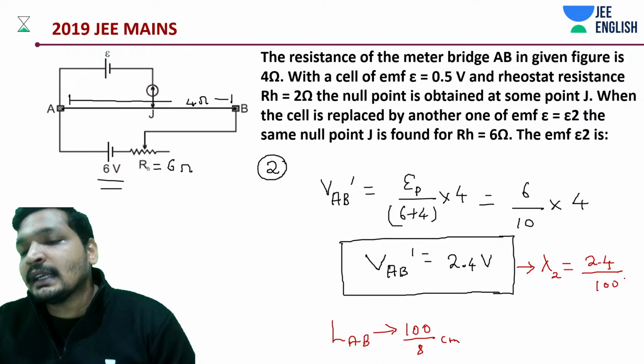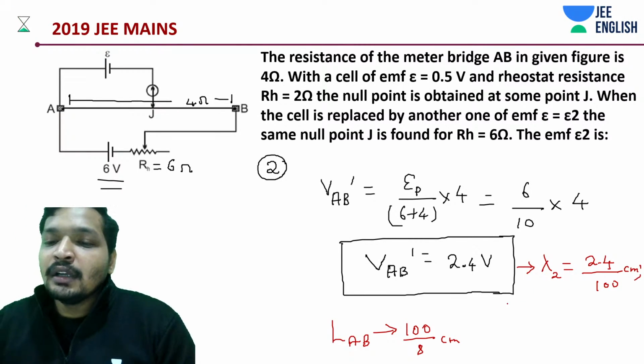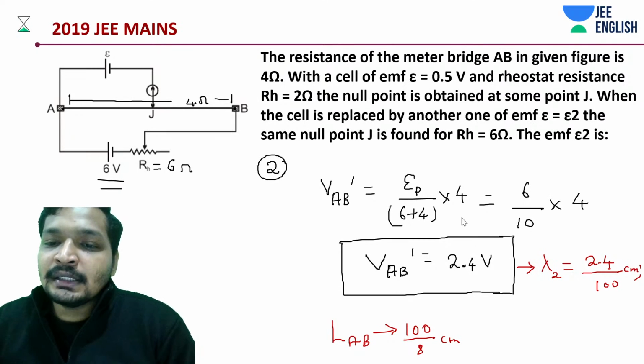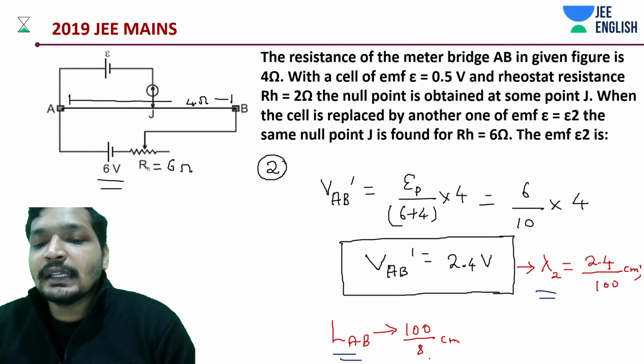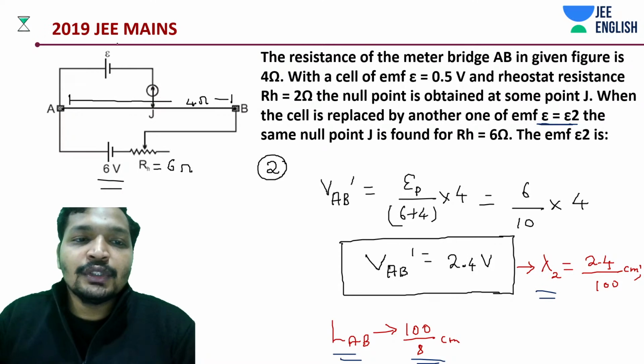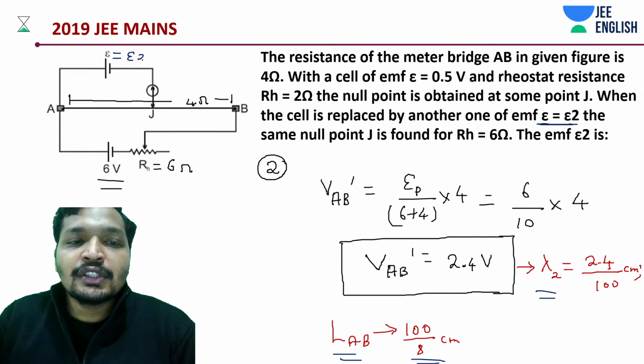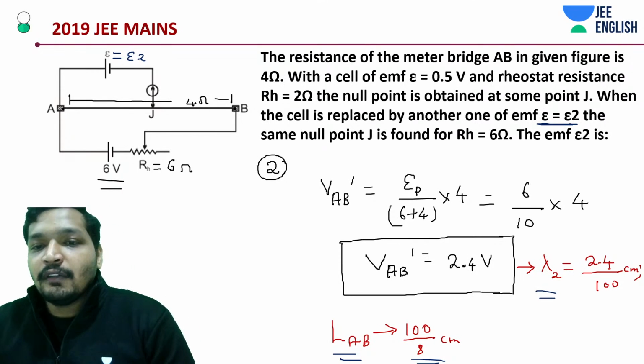2.4 by 100 centimeters. This is what? New potential gradient, but the same old length for a new battery. You have replaced this EMF with E2, or epsilon 2. It's no longer 0.5 volts.